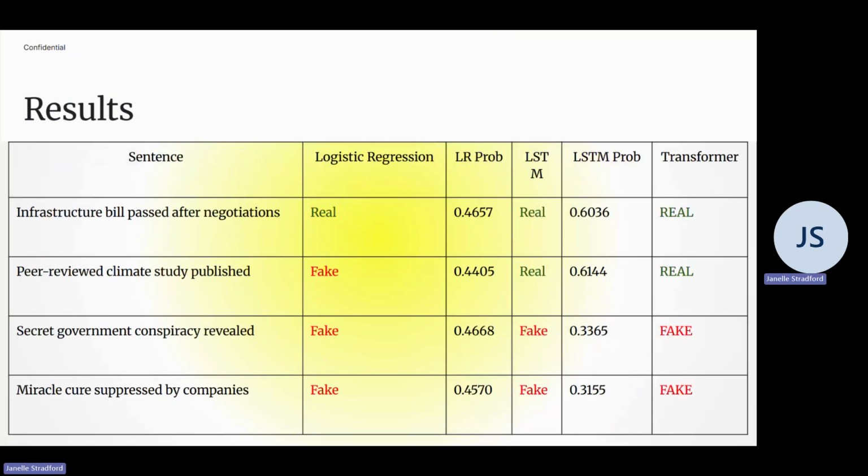Results. This table shows a comparison of predictions across all three models. Logistic regression often produced probabilities close to the classification threshold, indicating uncertainty in predictions. The LSTM model improved performance by capturing context and relationships between words, resulting in more accurate predictions for complex sentences. The transformer model produced the most confident and consistent predictions, correctly classifying both real and fake examples with high probability scores.